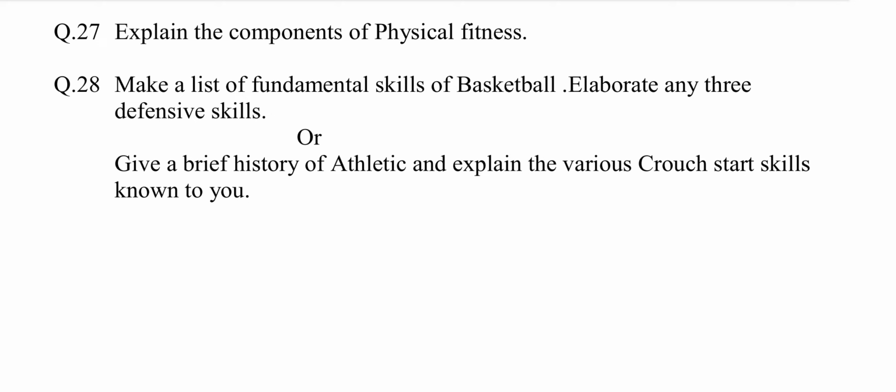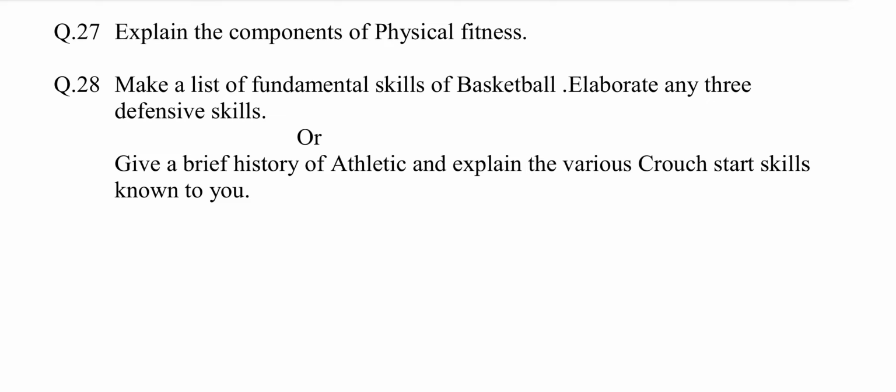Types of speed: 1, reaction time, 2nd, acceleration, 3rd, speed of movement. 3rd, endurance. Types of endurance: short term endurance, 2nd, long term endurance. 4th, flexibility. Its types: number 1, active flexibility, 2, passive flexibility. Number 5, coordination ability. Explain all these points in detail.